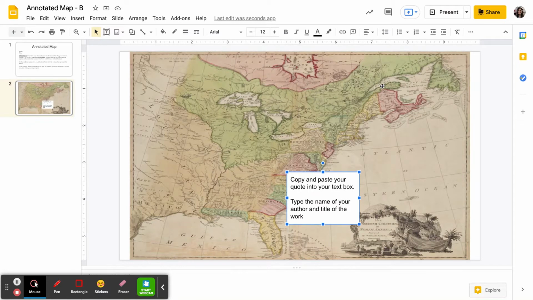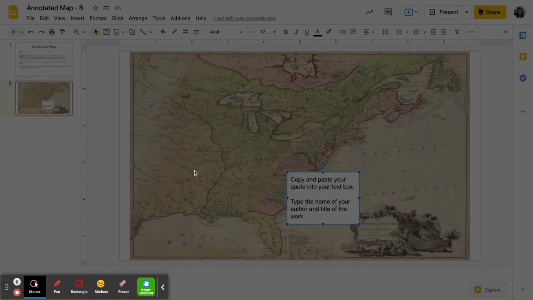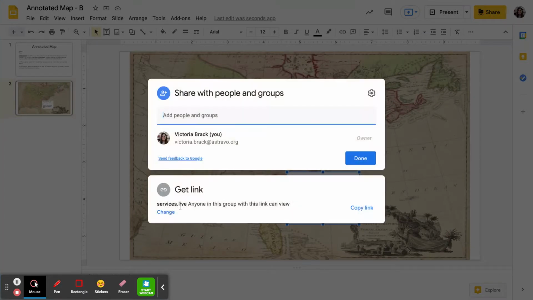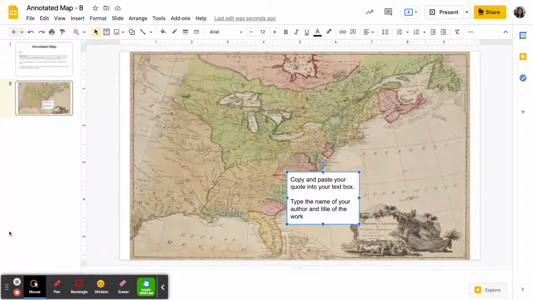Okay. And the last thing you're going to do for this assignment is go up to the share button up here on the top right, and please make sure that your share settings are set to services.live. Sometimes they default to restricted, and I can't view your assignment if it's set to restricted. So please make sure it's set to services.live and click done. And once your map is completed, you have your 3 quotes picked out and placed on your map according to the location, you're finished with the assignment. You can upload it and you're done.